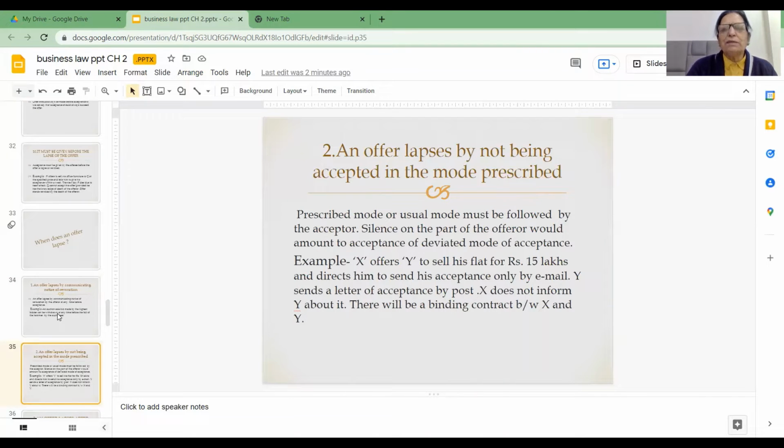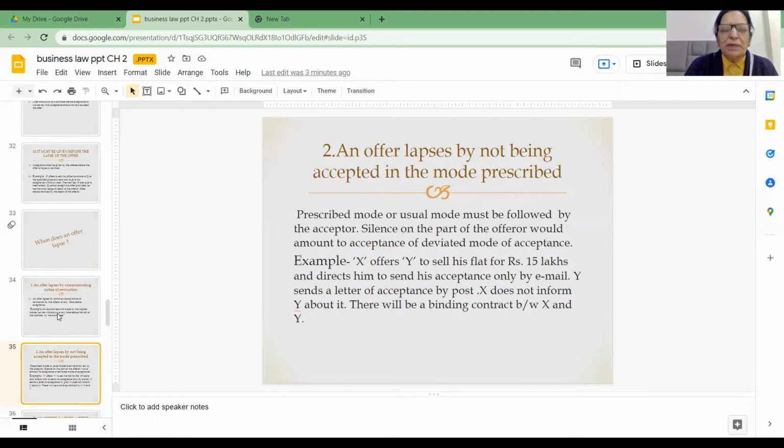Second point is an offer lapses by not being accepted in the mode prescribed. So friends, when I taught you essentials of a valid offer, I told you sometimes the mode is also mentioned in which the acceptor has to give his acceptance. If a mode is prescribed, then always that mode should be followed. But if the mode is not prescribed, then it depends upon the offeree. He may follow any mode of acceptance. So if the mode has been prescribed and the same mode is not followed, then it depends upon the offerer whether he accepts that acceptance or insists on the prescribed mode of acceptance.